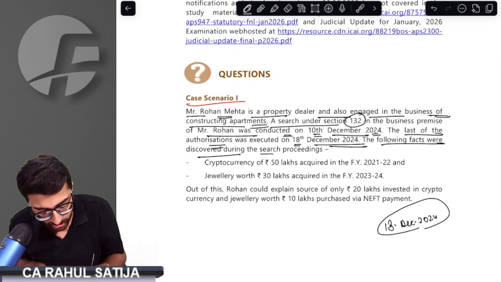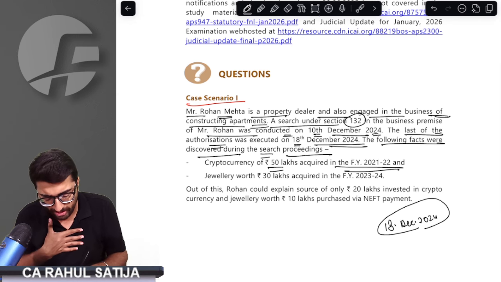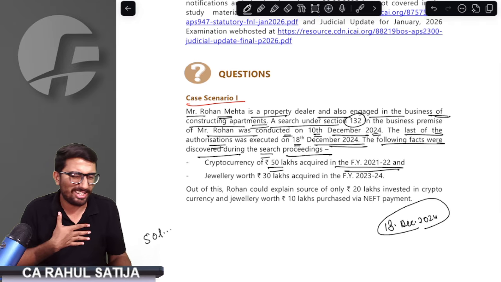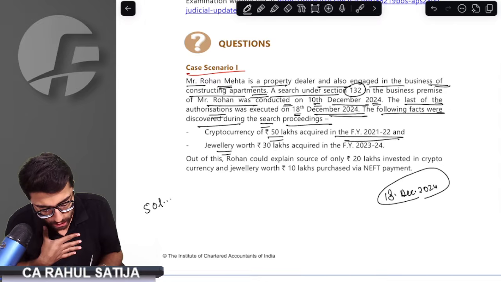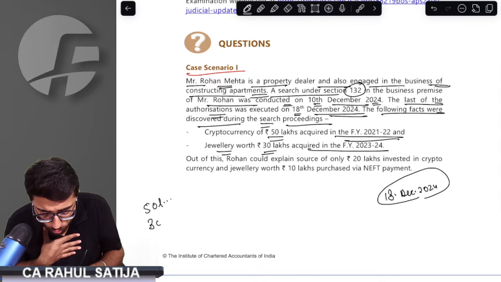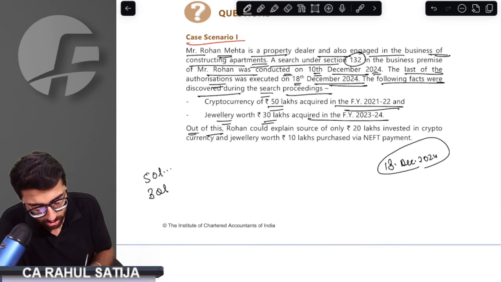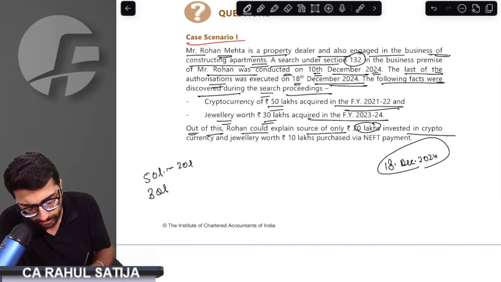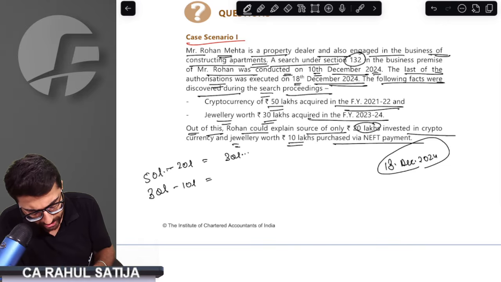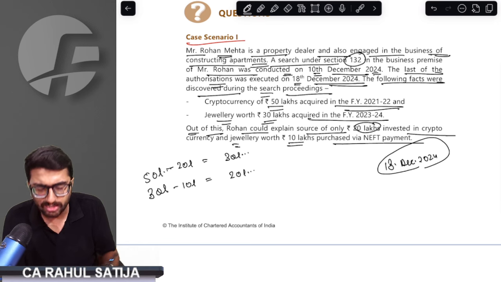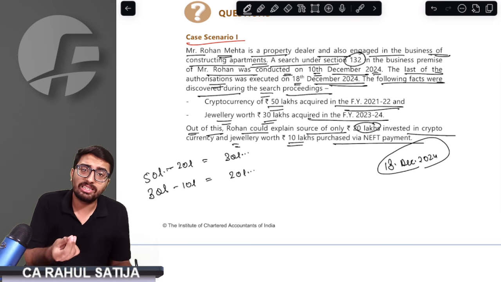The following facts were discovered during the search proceedings. Cryptocurrencies worth 50 lakh rupees were identified. Jewelry worth rupees 30 lakh. Out of this, Rohan could explain only 20 lakh worth of crypto. That means out of 50 lakh, he can explain 20, so 30 lakh is unexplained. He can explain 10 lakh of jewelry, so out of that, 20 lakh of jewelry is still unexplained.